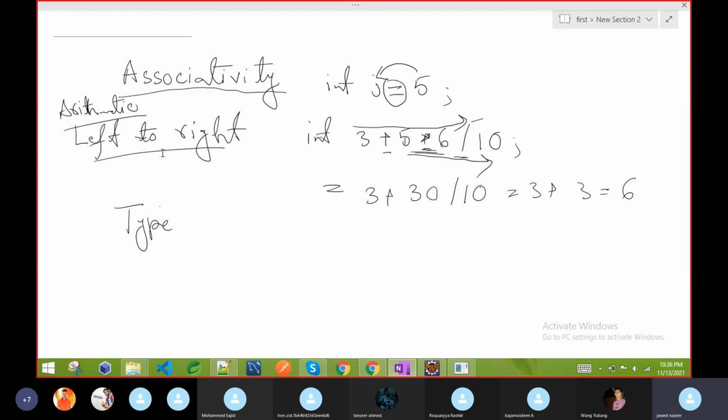If same priority or same precedence, then it will follow left to right. It will not follow BODMAS or whatever. So if you apply that math, you will not get the result. Okay, so these are the simple things in a Java program.